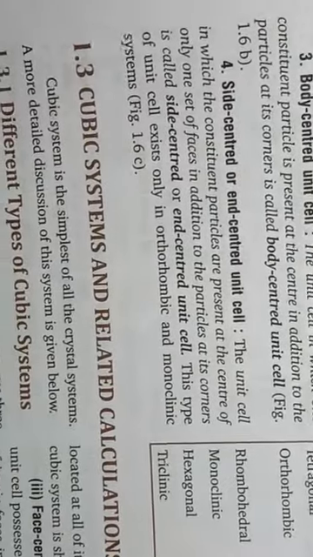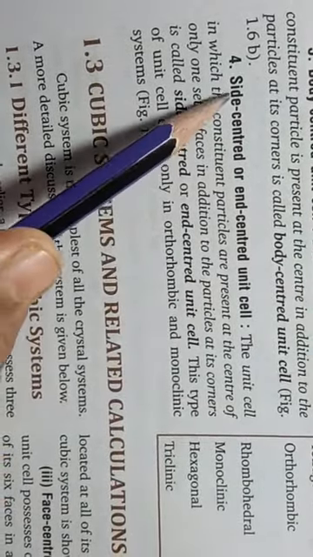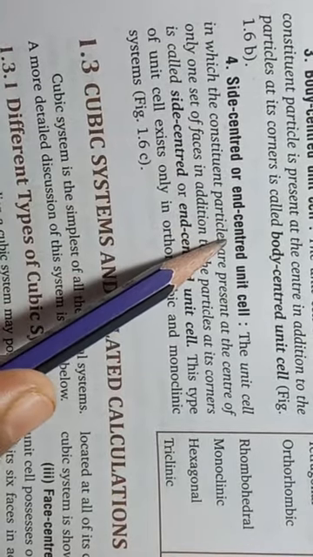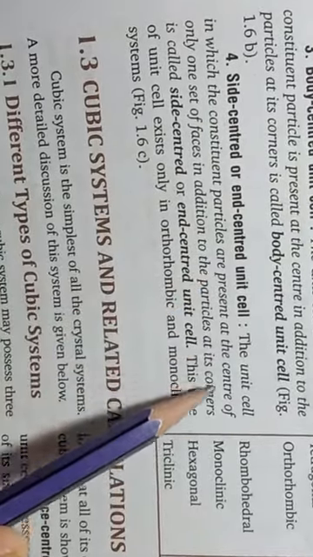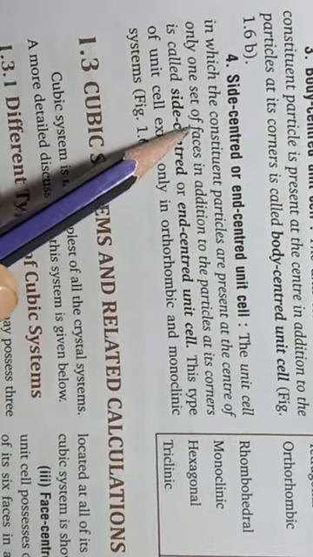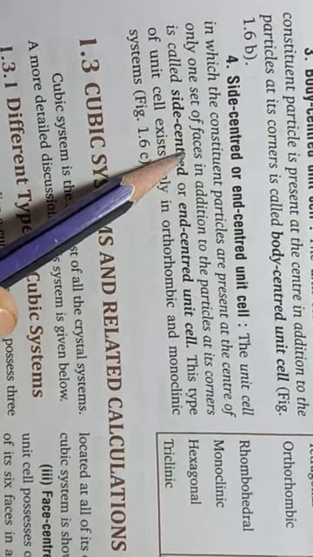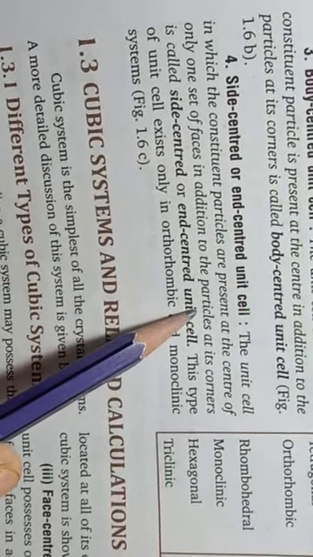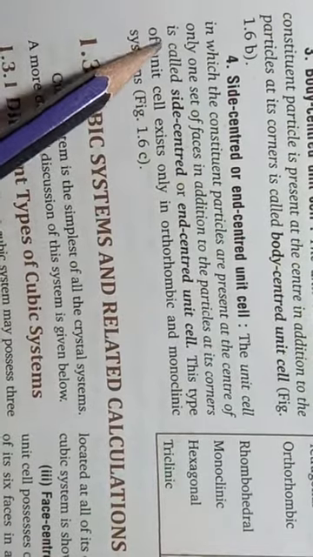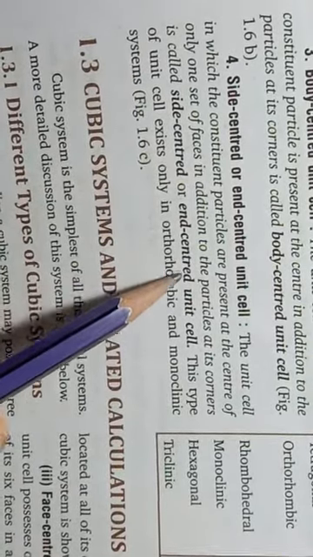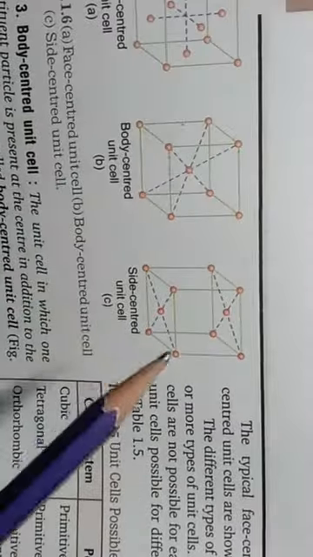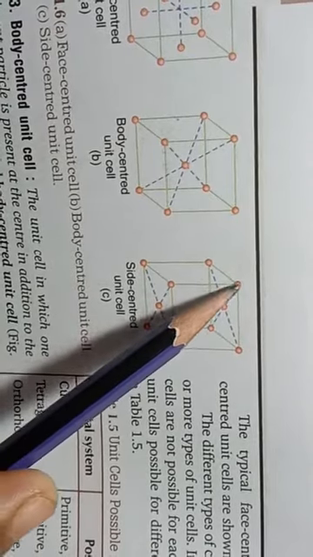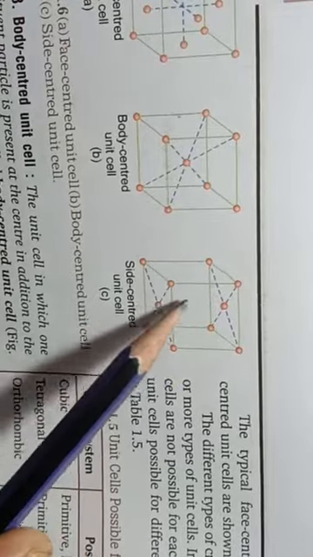And the last type of centered unit cell is side centered or end centered unit cell. In this unit cell, constituent particles are present at the center of only one set of faces, in addition to the particles at its corners. As you can see here in this diagram, units are present at the corners and also at the centers of two opposite sides.